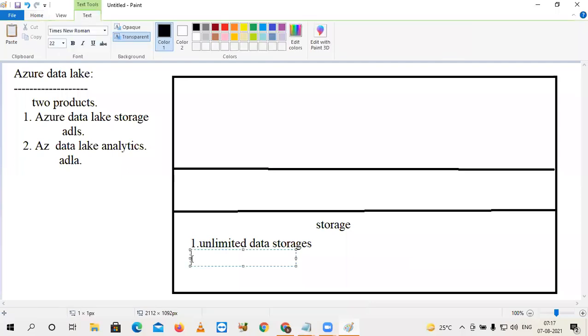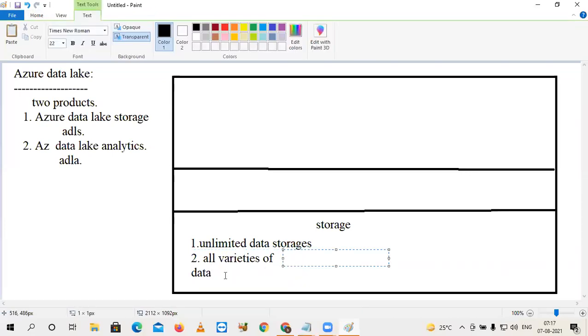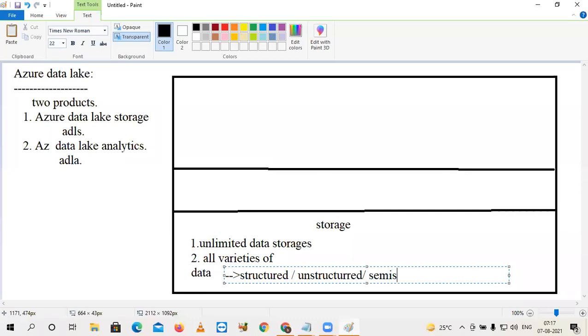The second advantage is that it handles all varieties of data. What are the different varieties of data? Structured, unstructured, and semi-structured. It also allows all formats of data, all types of files.